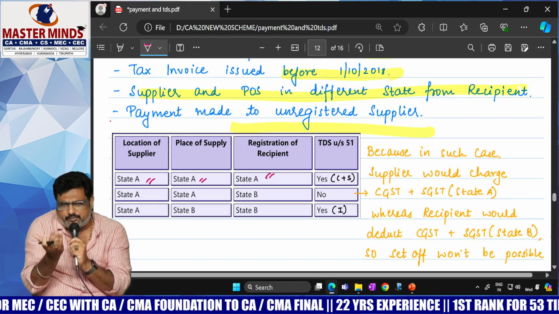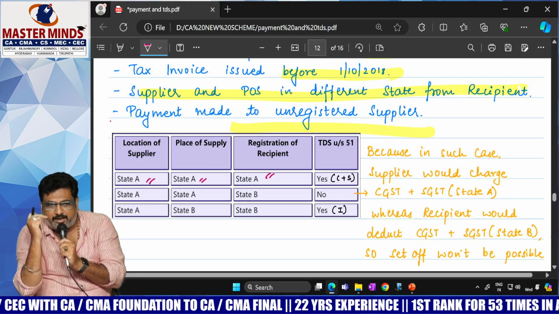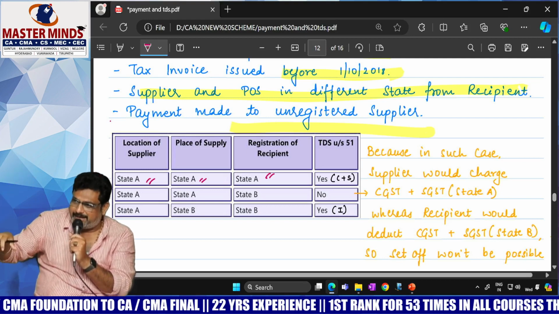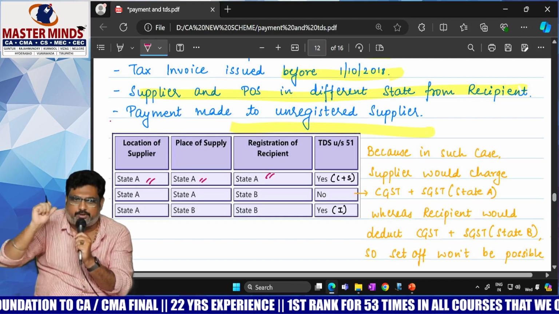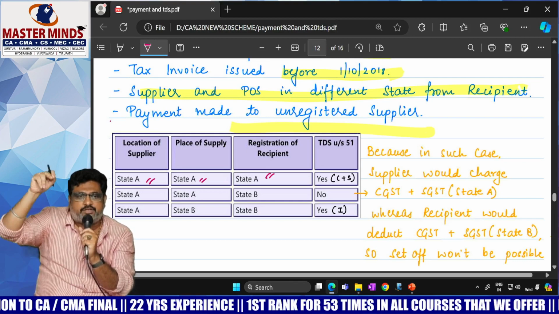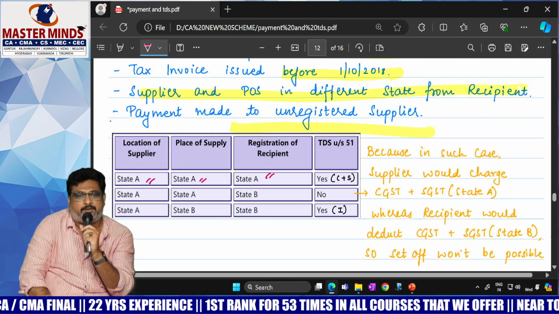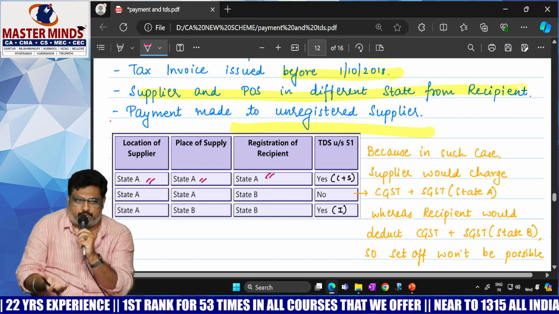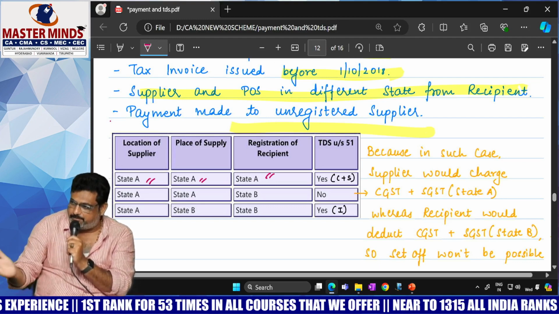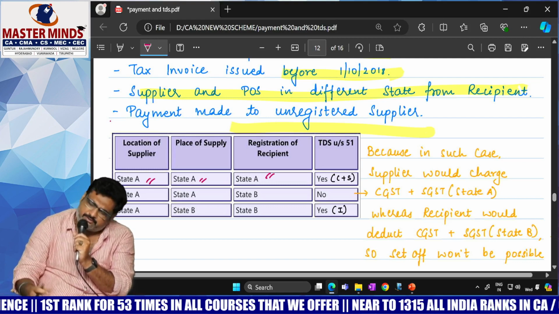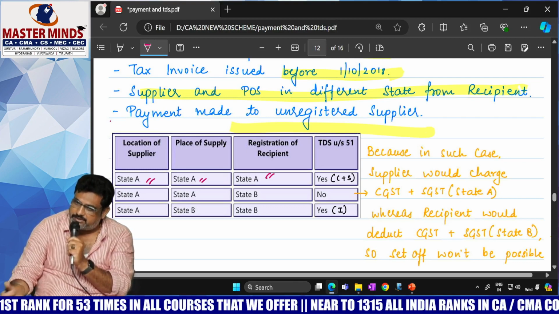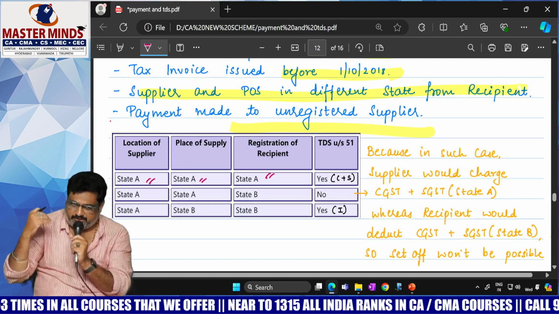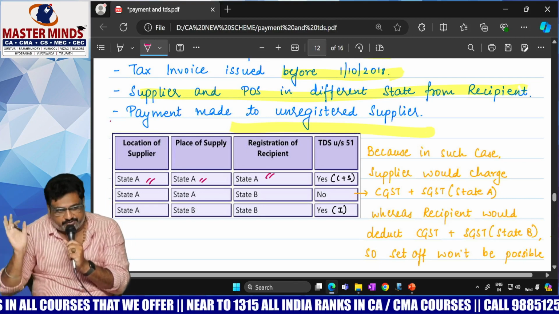Here, if you observe Zomato, what is my recipient location? Guntur. Because all my address, everything, when I registered in Zomato, what is the address? Guntur. Location of recipient: Guntur. What is the place of supply? So definitely it is not required every time that location of recipient and place of supply must be the same. Sometimes location of recipient can be different, place of supply can also be different. That's why please remember that word: place of supply is different from location of recipient.